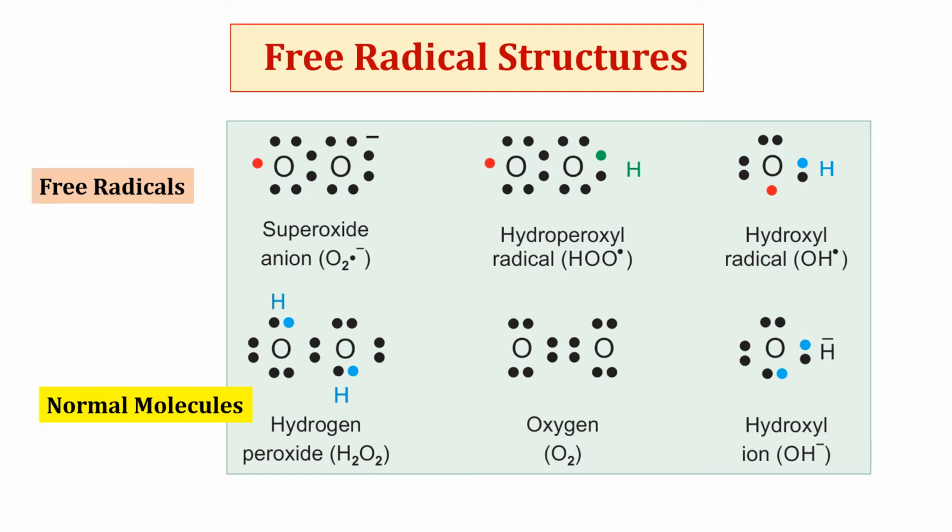This slide depicts the molecular structure of various free radicals and normal molecules. The first one is superoxide anion, second is hydroperoxide radical, third is hydroxyl radical, and these are some normal molecules. This is the structure of hydrogen peroxide, this is the structure of oxygen, and this is the structure of hydroxyl ion. You should be able to differentiate between hydroxyl ion and hydroxyl radical, and also between oxygen and superoxide anion.